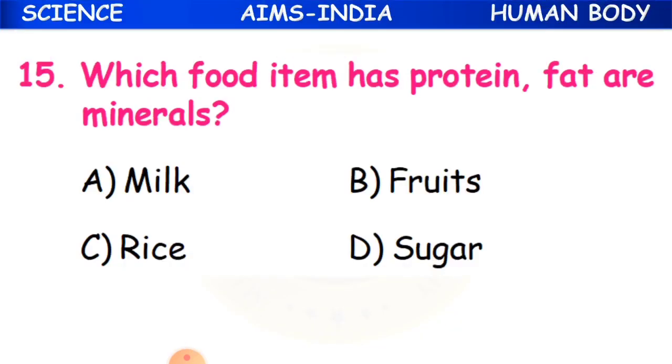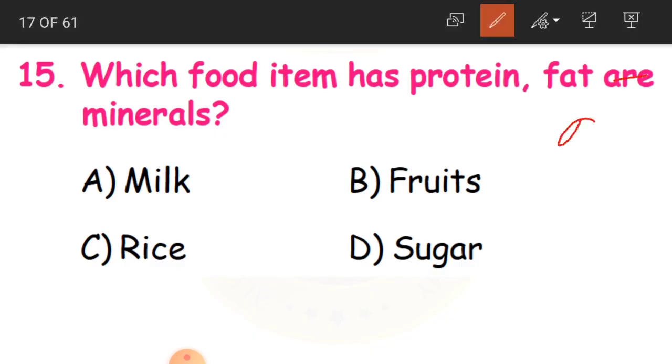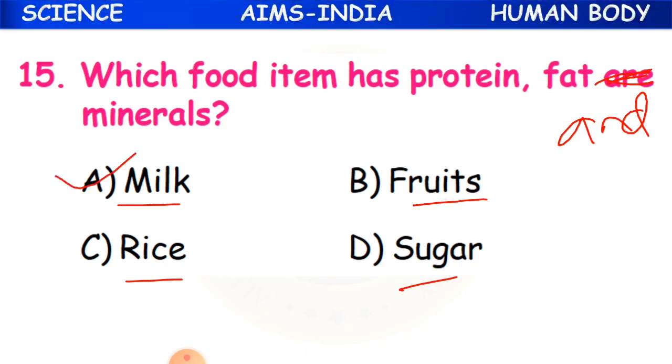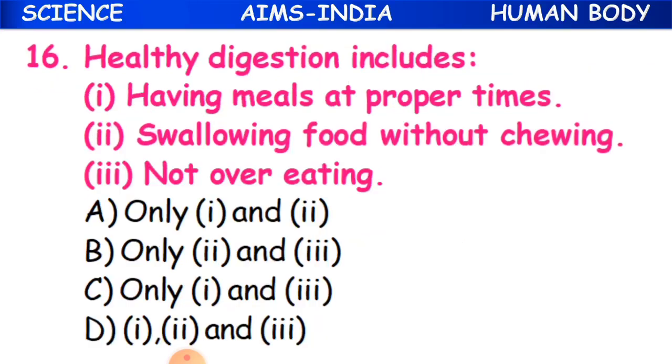Clear? Now which food item has protein, fat and minerals? Either milk, fruits, rice or sugar. So the answer is milk. That is why we ask everyone to have milk every day, because it has protein, fat and minerals.